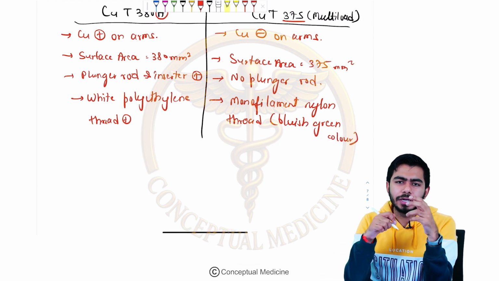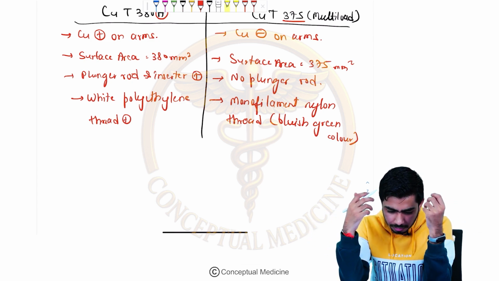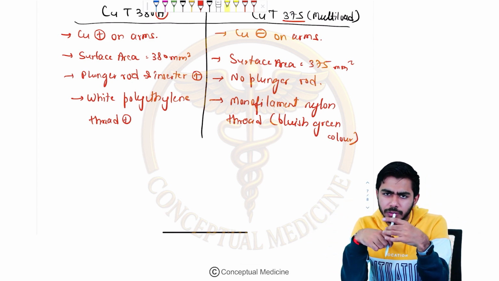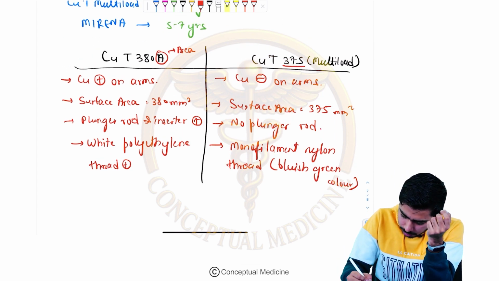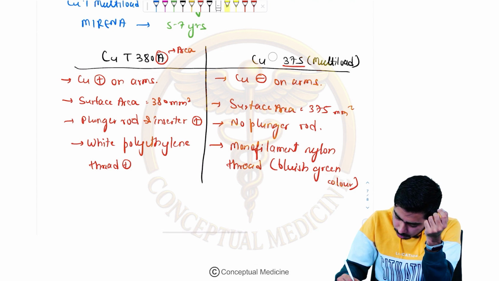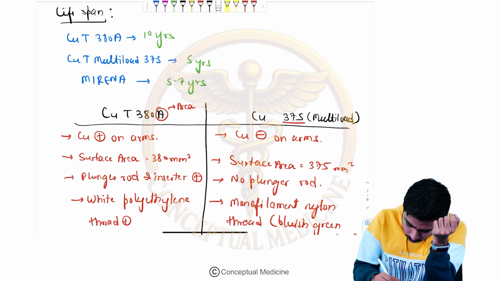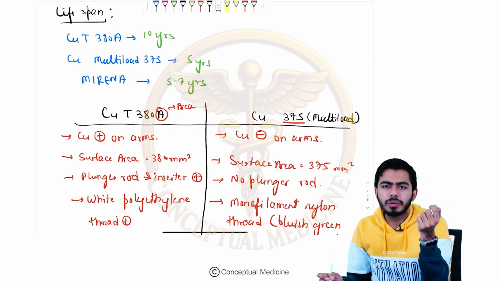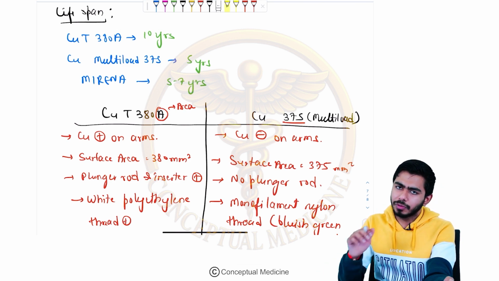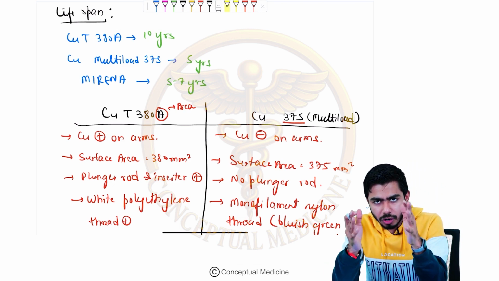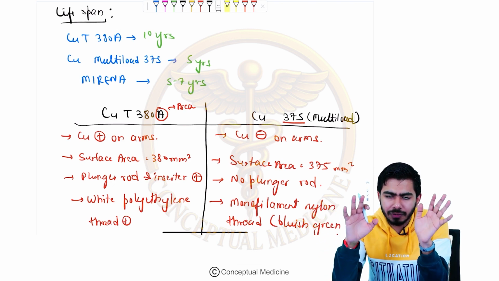Okay, obviously copper T is having which shape? Copper T is having the T shape, that's why it is T over here. And multi-load 375 is having which shape? This is a U shape, right? So I should not write the T over here because it is not the T shape, it is the U shape. So this is the multi-load 375, right? Once we have talked about that, now we shall move on. So we are very clear with the difference between the copper T 380A and the multi-load 375, right?